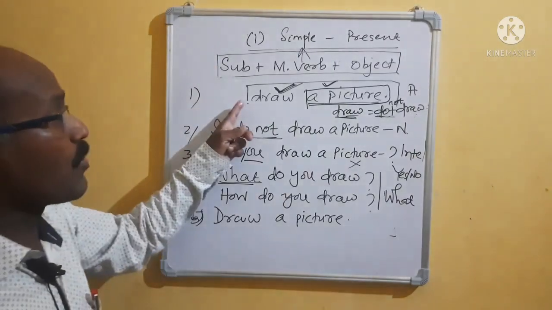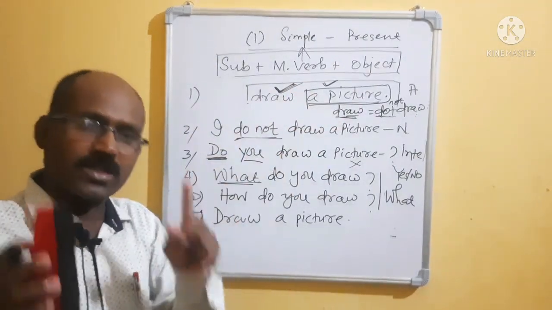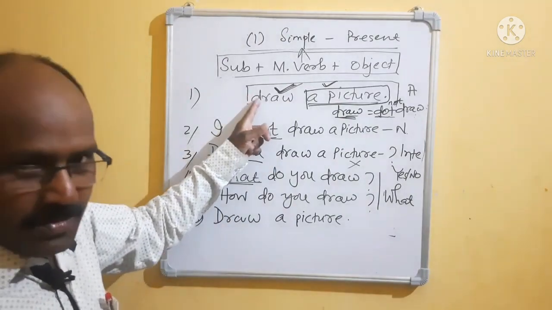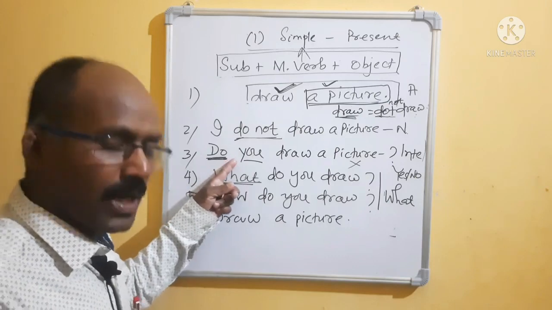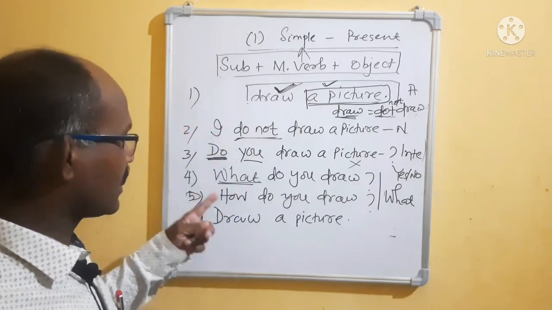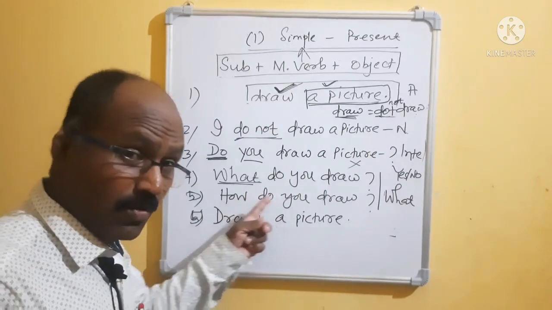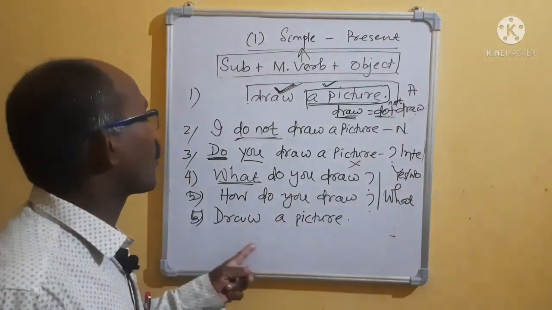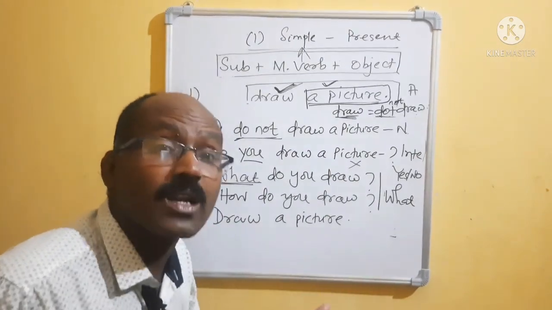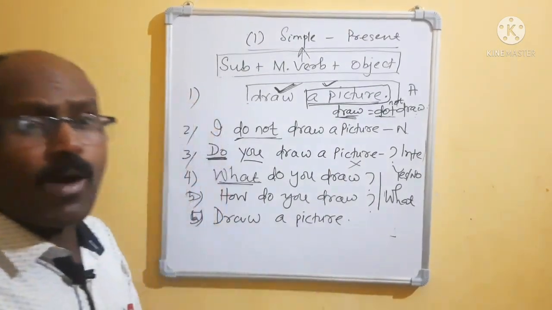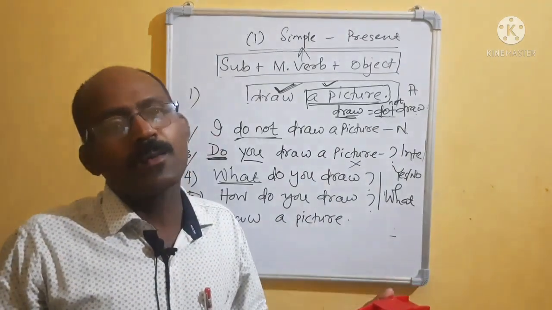If I give you one sentence, I draw a picture, you make it negative, then interrogative yes or no, then a WH word question, then draw a picture, which is an imperative sentence. If one sentence is given, it will be very easy.